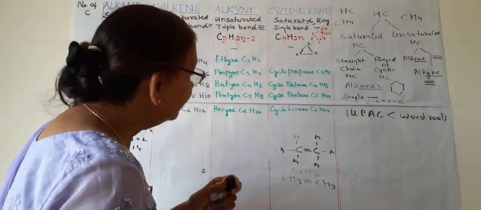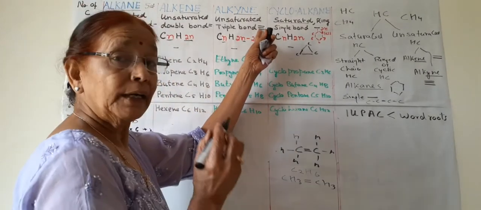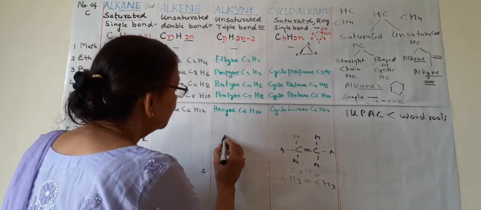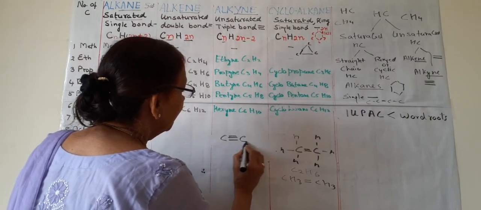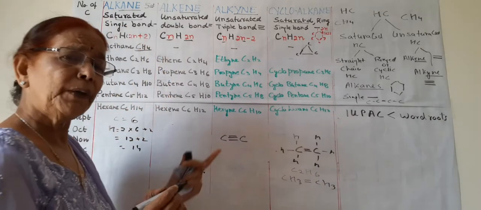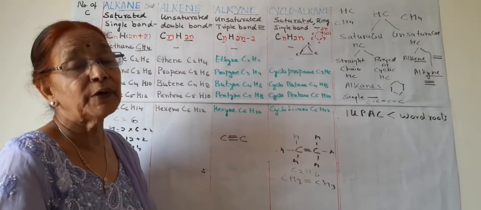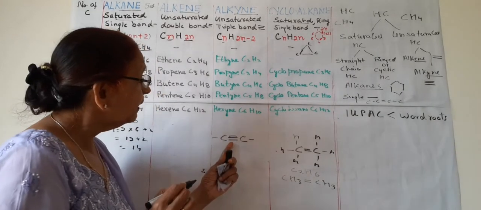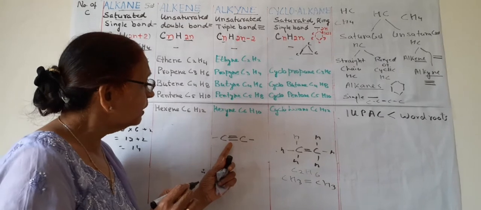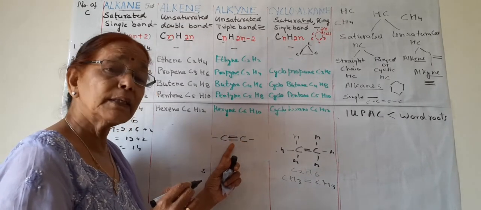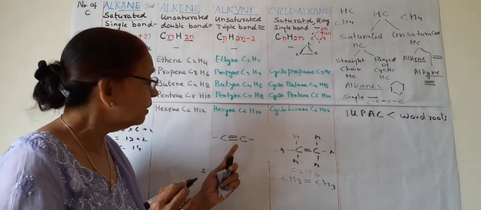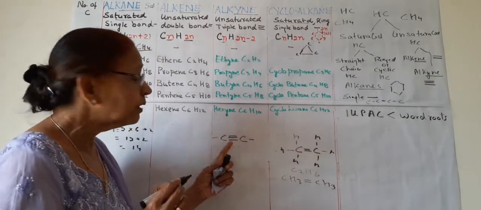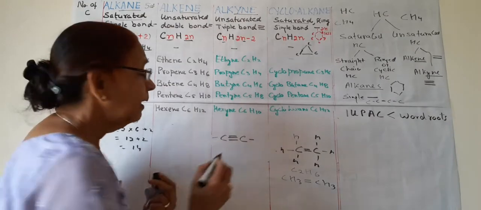Now likewise ethyne, it should have a triple bond and only 2 carbon atoms are there. Can a triple bond be formed in between 2 carbon atoms? Yes, very much, because the valency is 4. 3 electrons come to this side, 3 of this come to this side, and they form covalent bonds. So 3 covalent bonds are formed, 3 valencies are used, and only 1 is left.